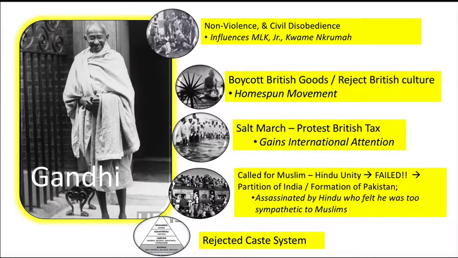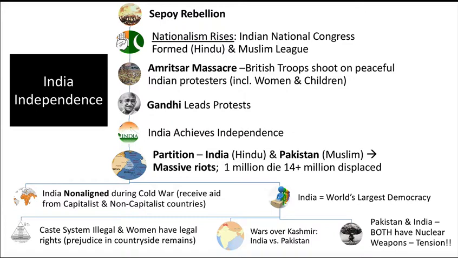The final thing that he's known for is rejecting the caste system. Gandhi felt very strongly that all Indian people should be treated with respect. He wanted to get rid of untouchability, that kind of low caste, and he wanted to see more equality among Indian people. All right, so as you can see, Gandhi leads protests. We went through that. As I mentioned, India is going to achieve independence. There will be a partition, and then you could see massive riots, 1 million people die, and over 14 million people are displaced, without homes.